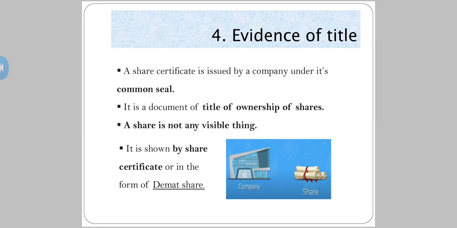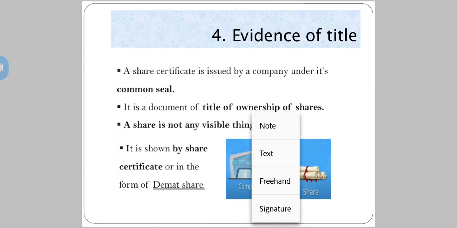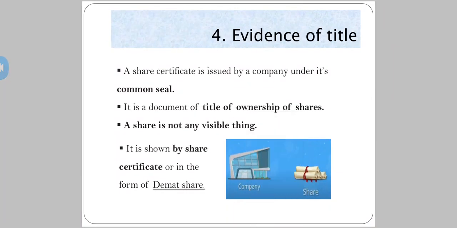Now, if I say I own shares of the company, is this an asset? Is it my asset that I have purchased? I have paid money and I have got the asset. Is share my asset? Of course my asset. Why? Because I can sell and I can get the money. So now when a company issues shares, the company is giving me the evidence, the proof that I am the owner of the shares. So now this is property and it's not any visible thing.